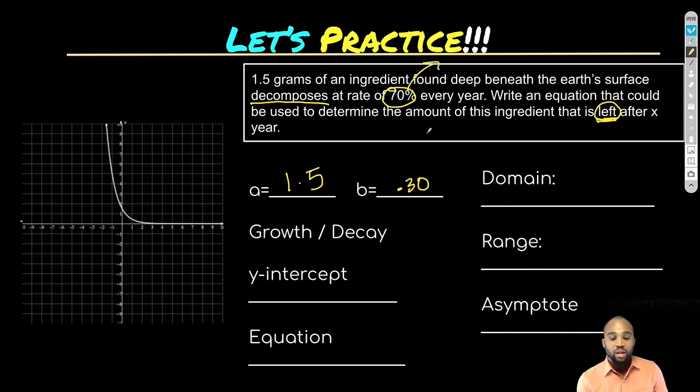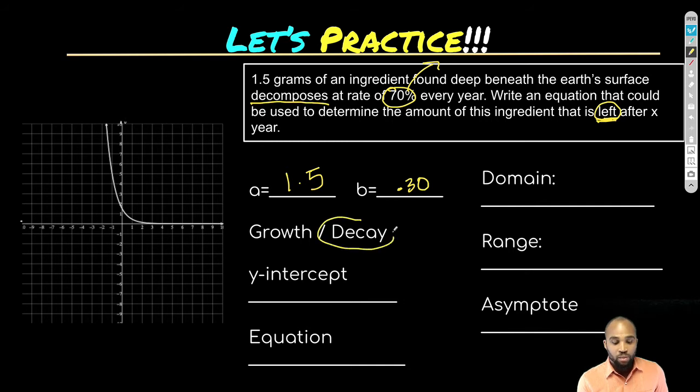That's going away and we're leaving only 30% behind. Now let me say that one more time in a different way. If there was a 70% off sale, it was $100 shoes and it was 70% off, that means they're taking away 70%, $70. And if we wanted to know how much is left that I need to pay, we're going to save 30. And in that case, it's $30. So please keep that in mind when writing the equation, because this can trip up many students as well.